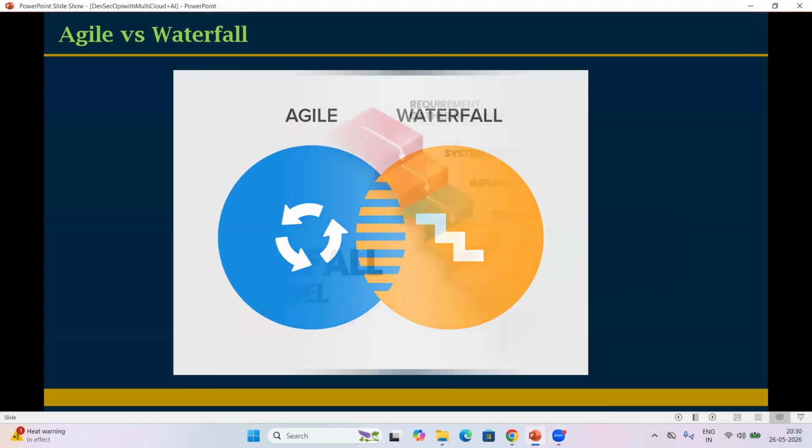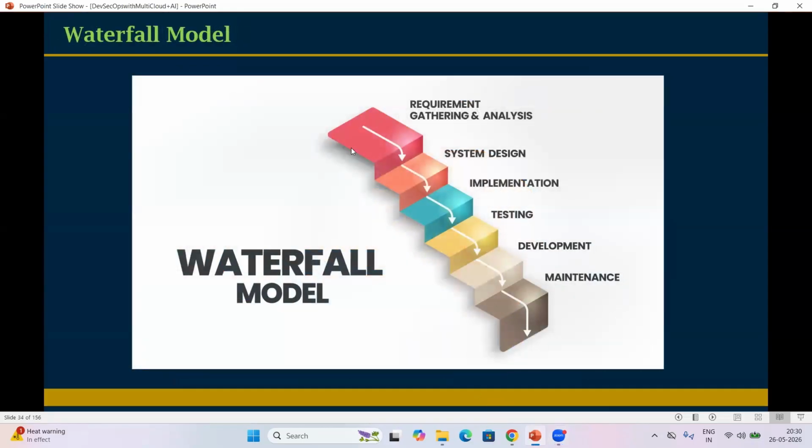Now look at my screen. This is the waterfall process: requirement gathering, analysis, system design, implementation, testing, development, maintenance. This is the process normally. In the waterfall methodology, if any bugs or issues happen in between, the development should be stopped.